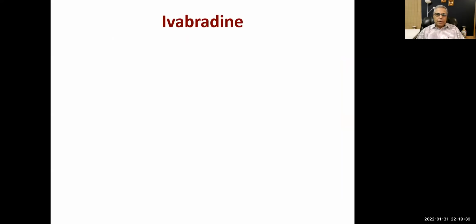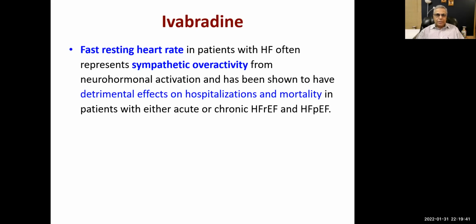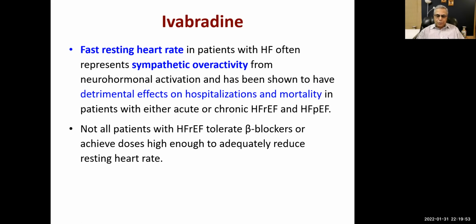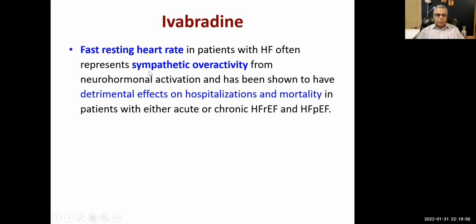All right. Right now we go on to Ivabradine. Again, this is a new drug, and fast resting high heart rate is a problem in failing heart. We want to slow down the heart, all right? We don't want the heart to spend a lot of energy. We want to counteract sympathetic overactivity from neurohormonal activation, which has been shown to have detrimental effects on hospitalizations and mortality in heart failure, both in HFrEF, reduced ejection fraction, and preserved ejection fraction. So we all agree that sympathetic stimulation is not good, and we give beta blockers for that, all right?